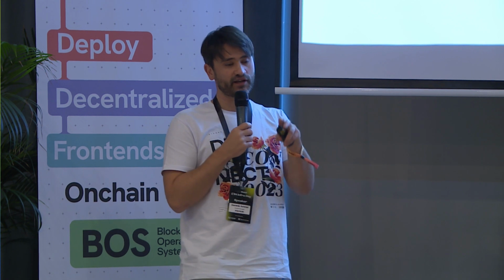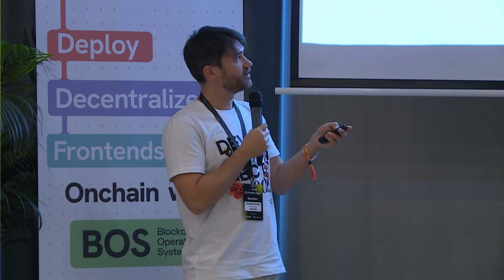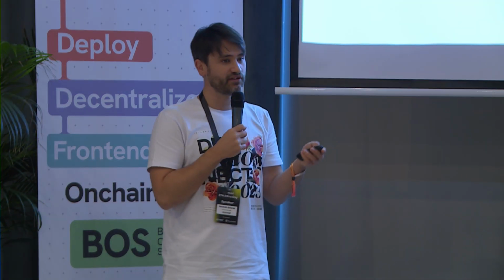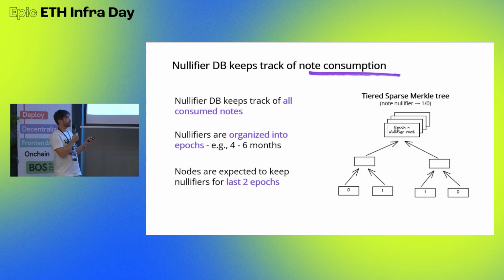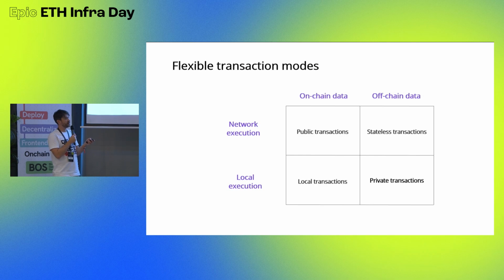Yes and no. A and B can both decide on their own whether they want to have a private transaction or a public transaction. So A could say, I want to send B $1, but I don't want anyone to know that I sent B $1, so he does a completely private transaction and all his data is private.